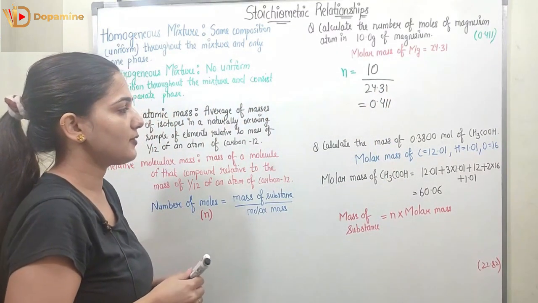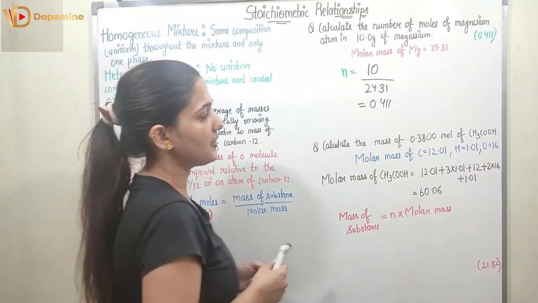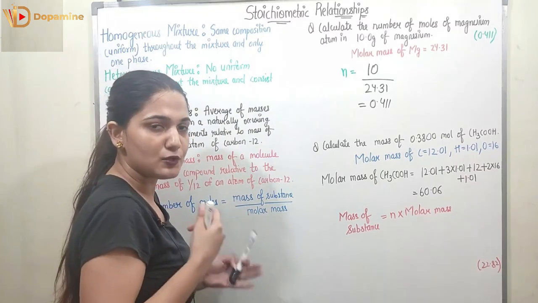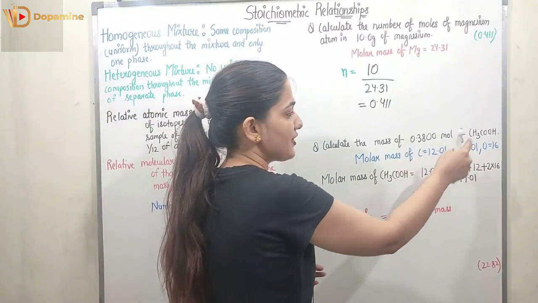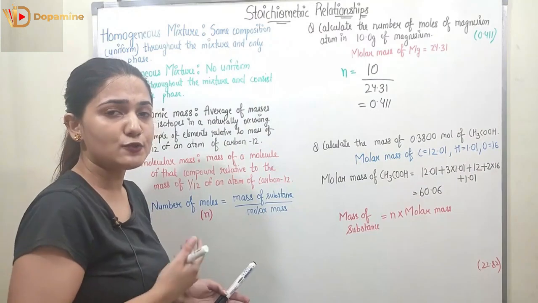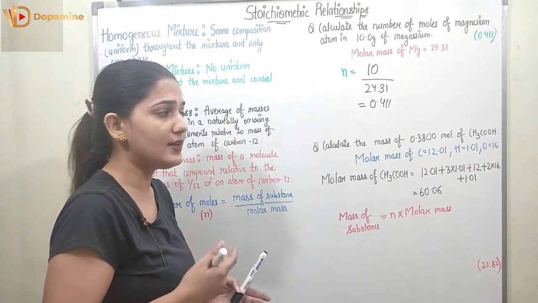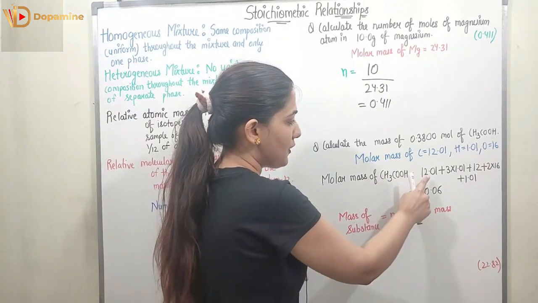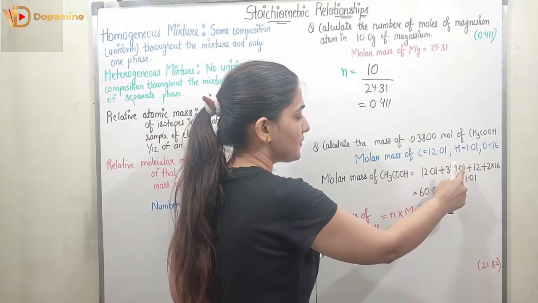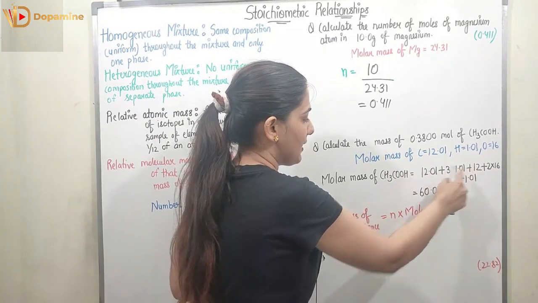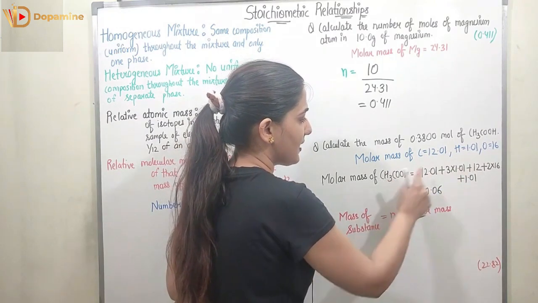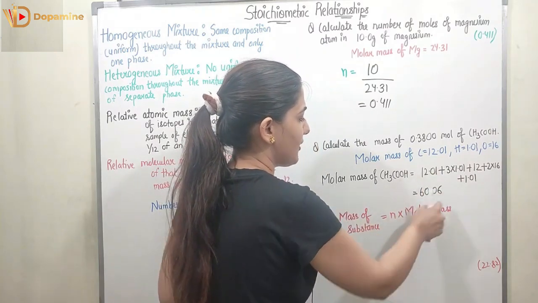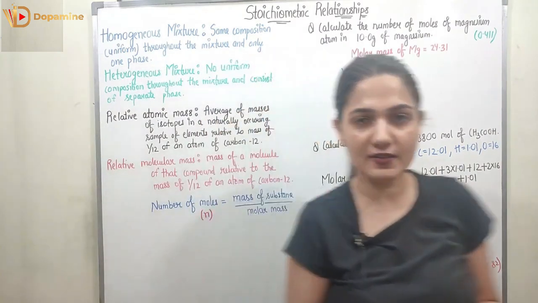Right, now coming to the next question, it states: calculate the mass of 0.3800 mole of CH3COOH. For the molar mass of CH3COOH, we should know the molar mass of C, H and O. The molar mass of carbon is 12.01, for hydrogen it is 1.01, and for oxygen it is 16. So the molar mass of CH3COOH will be 12.01 plus 3 into 1.01, which is H3, plus 12.01, which is C again, then 2 O, which is 2 into 16, then H, which is 1.01. So here we have a total molar mass of 60.06.